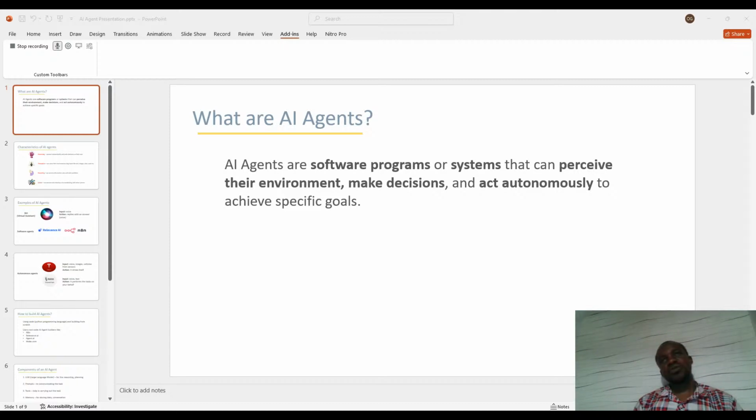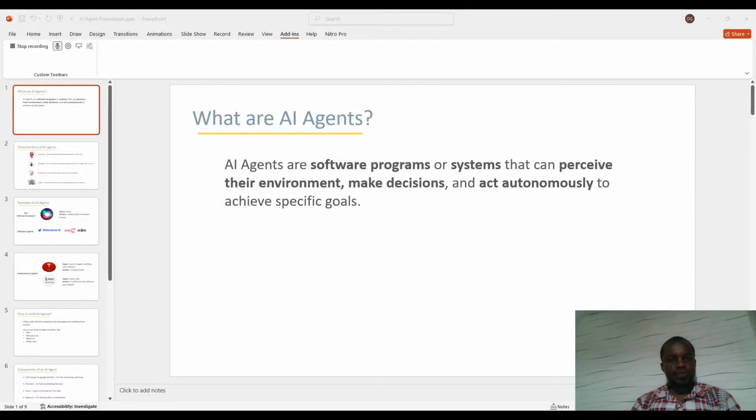That's what matters, either independently or by taking permission from a human, because we can program it in such a way that after it has reasoned a solution, it will come over and tell you, okay, this is what I came up with. Are you okay with it before I go further down the line? And if you say it's okay, it can go further with it. So let's go over it again. Characteristics of AI agents. There are four: autonomy, perception, reasoning, and action.